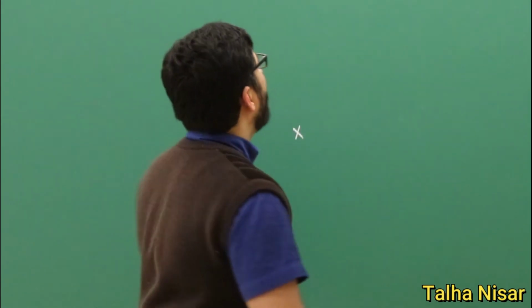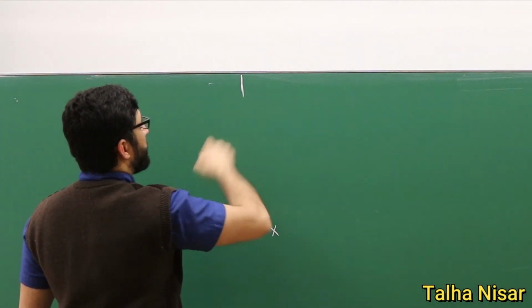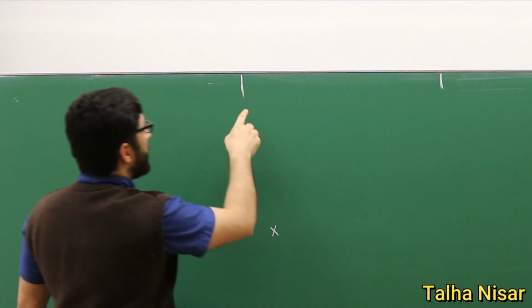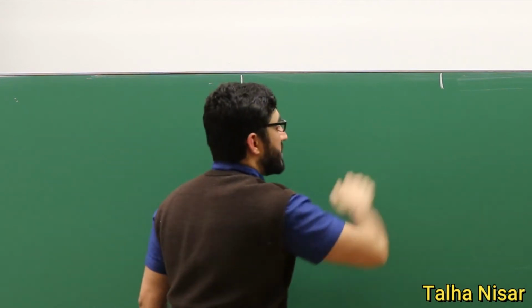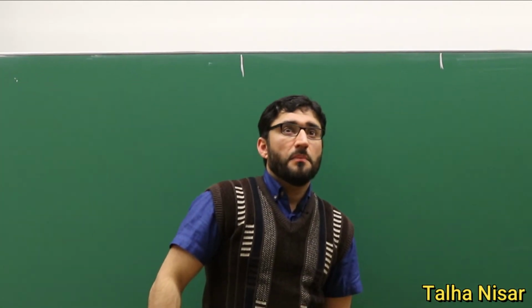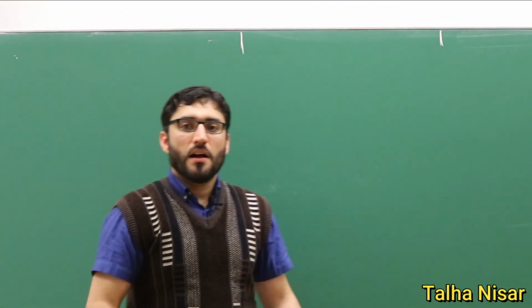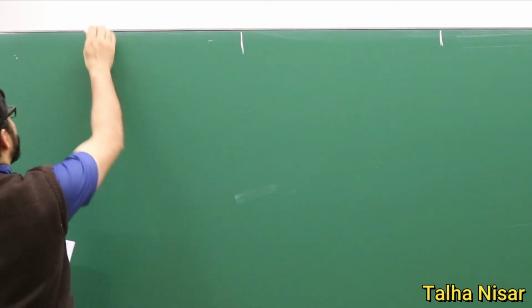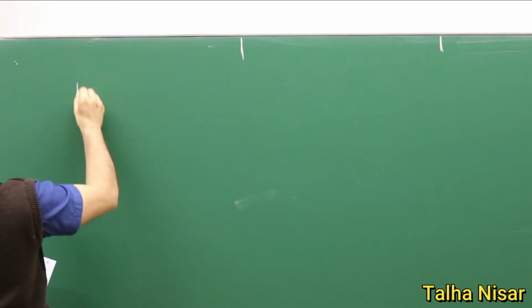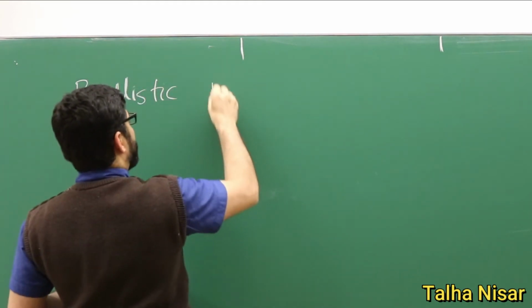For example, right now, if we want to measure the speed of a bullet, we just have to measure the distance that it travels and start a timer to see how long it takes. But the speed of the bullet is extremely high, so how do we measure the speed of the bullet if we do not have these very sensitive instruments? The instrument that was used before the modern era is called the ballistic pendulum.